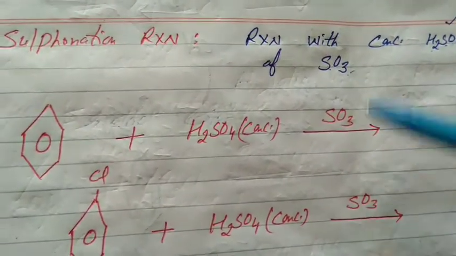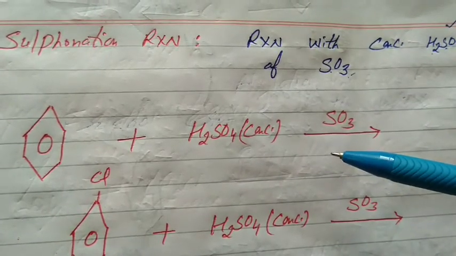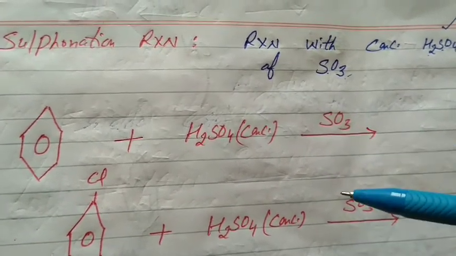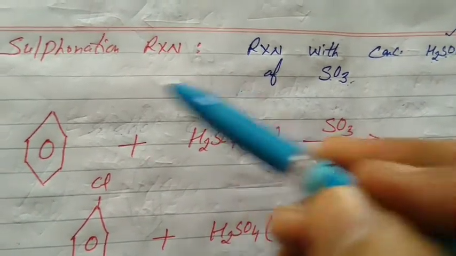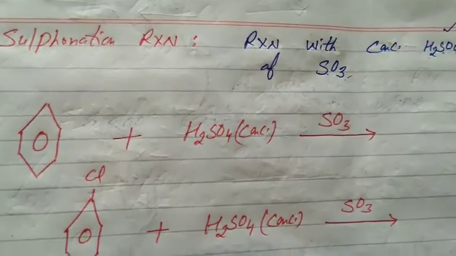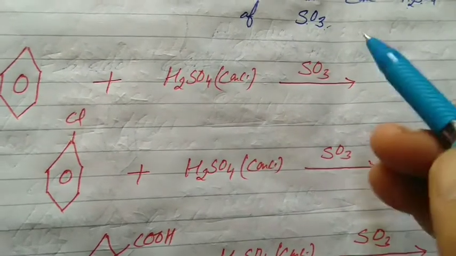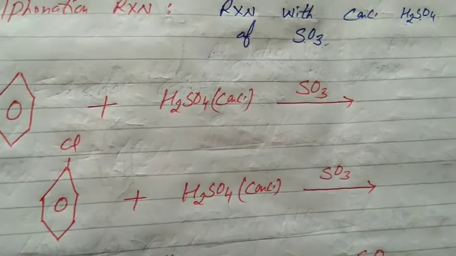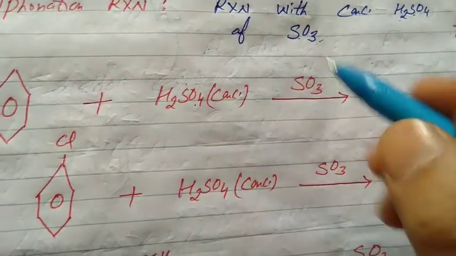Catalyst is SO3. Role of the catalyst in electrophilic substitution reactions, I will explain later. It generates the electrophile, and the electrophile will replace hydrogen of the benzene ring. Now it's clear it is a sulfonation reaction with concentrated H2SO4 in the presence of SO3. Students, again, without hesitation, concentrated H2SO4 is mentioned.